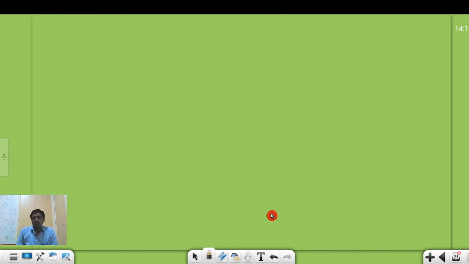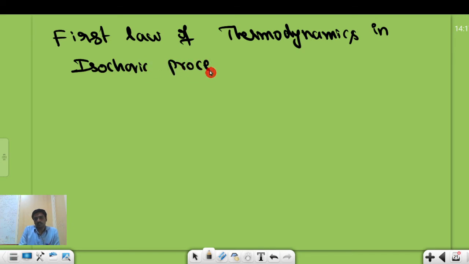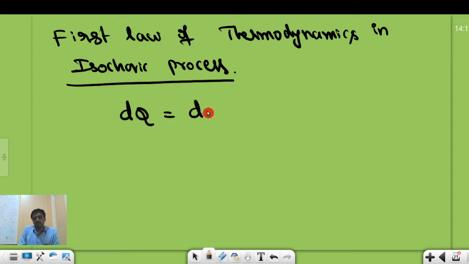Now, what about the first law of thermodynamics in the isochoric process? Is there any modification? Recalling the first law of thermodynamics, the amount of heat supplied to the system is equal to the change in internal energy plus the external work done.